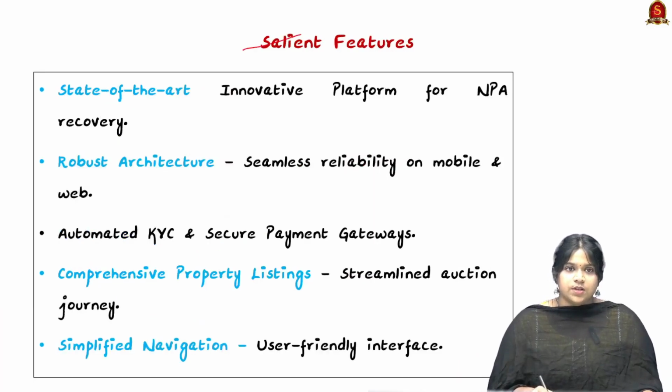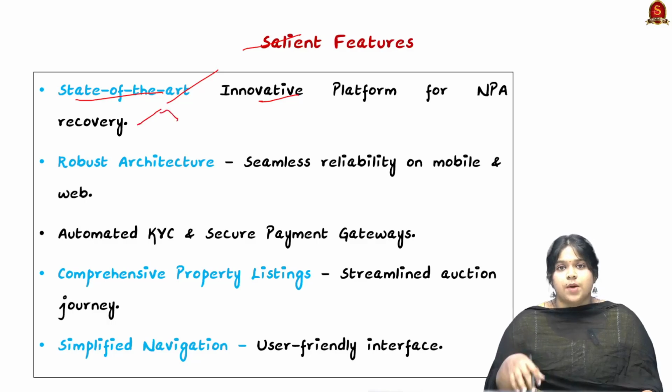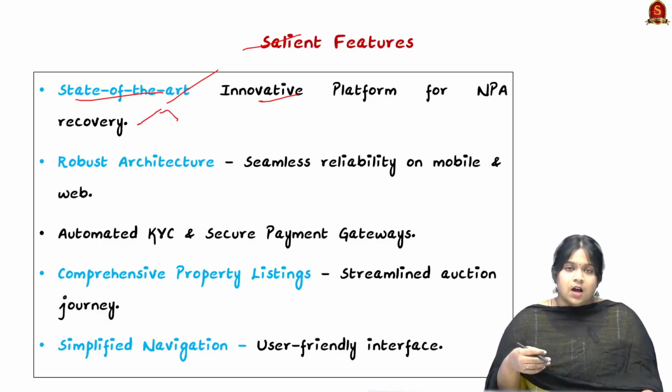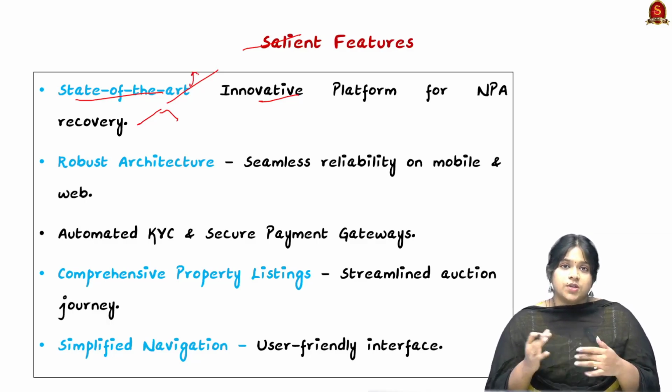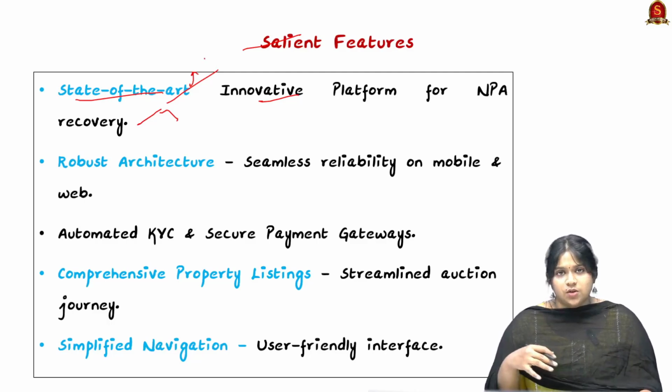Now looking into the salient features, as a state of the art platform, it brings in a cutting edge innovative platform for NPA recovery. Here the banks and the lenders have an enhanced property listing website, so the issues related to the NPA, that is the non-selling assets, can be resolved relating to their loans.